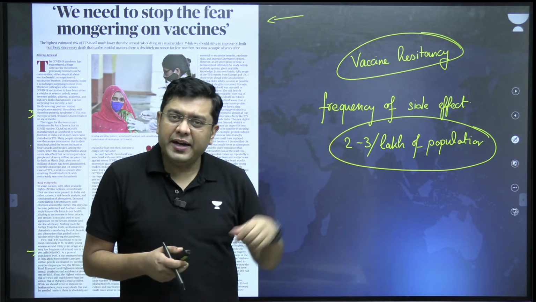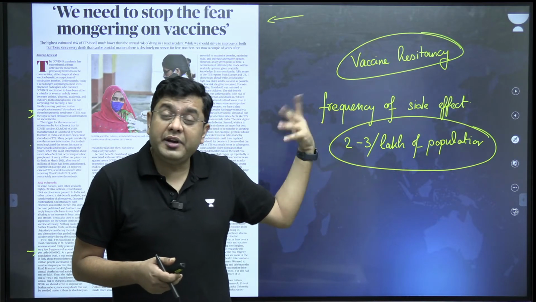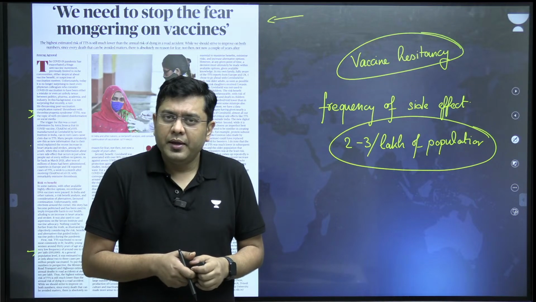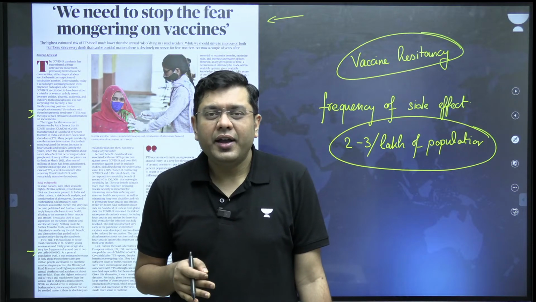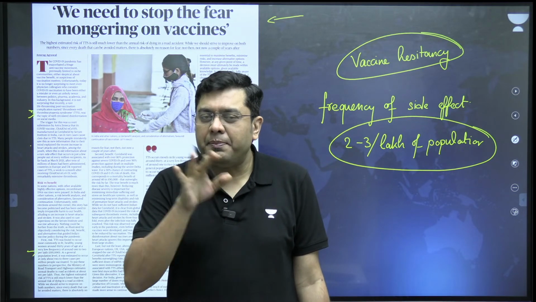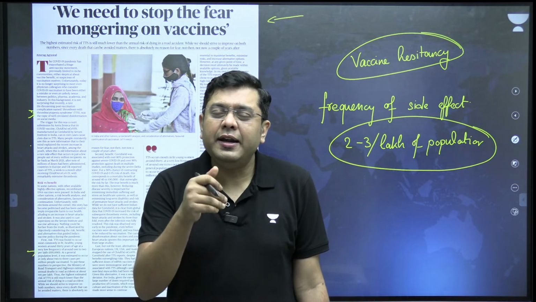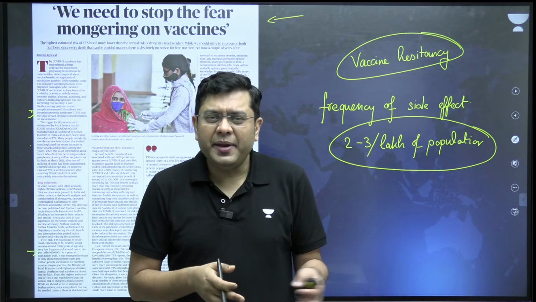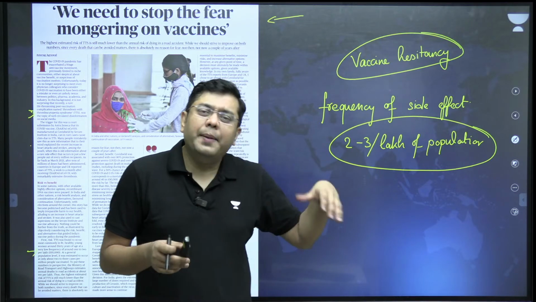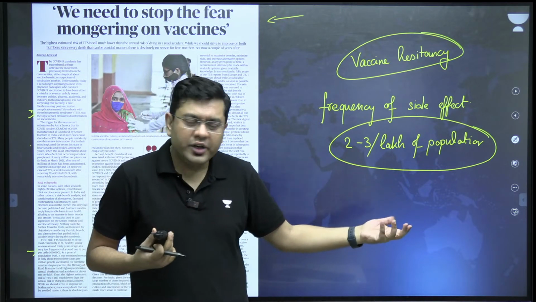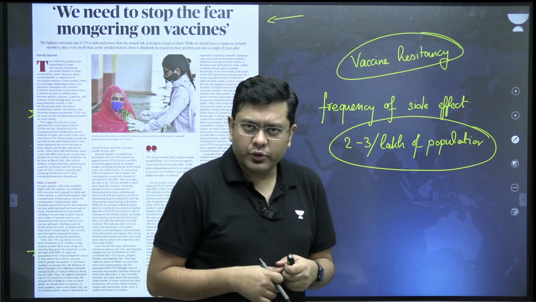Now this rate of side effect, it might appear that 2 or 3 people per lakh of population is a significant number. But think about it, in the case of road accidents, every year we lose around 10 people per lakh of population. In terms of rail accidents, we end up losing on a daily basis around 8 to 9 people in suburban railways itself. So when you compare it to that, it is like comparing apples and oranges, but still that number turns out to be smaller. That is what the article also argues.